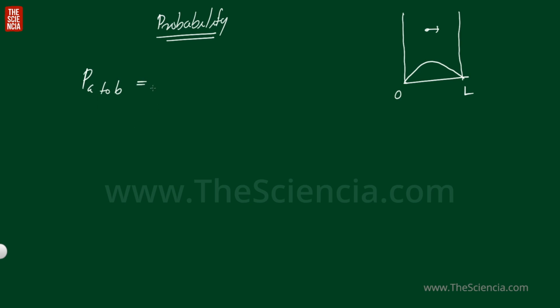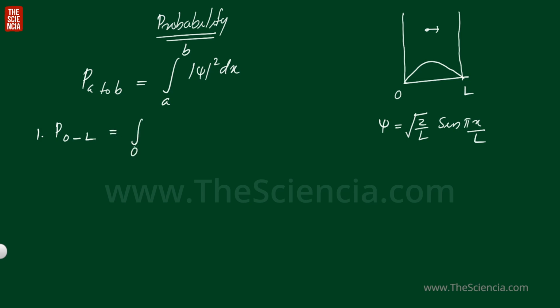Then the equation for probability will be the integral from A to B of |psi|^2 dx. And for this 1D box, the corresponding wave function psi is equal to root 2 by L sin(pi x by L). Now my first question is, you have to find the probability of finding the particle from 0 to L distance. So that is equal to the integral from 0 to L of |psi|^2, that is 2 by L sin^2(pi x by L) dx.